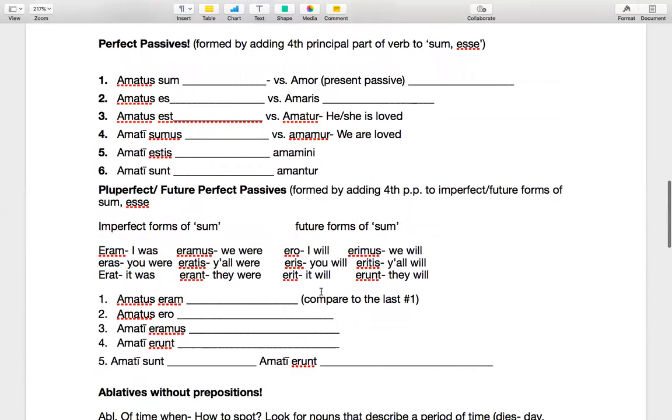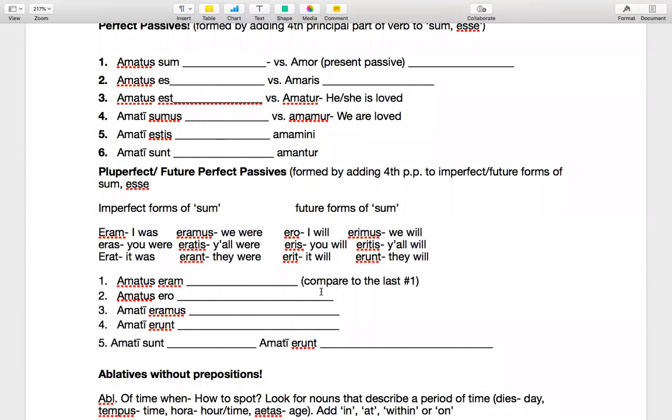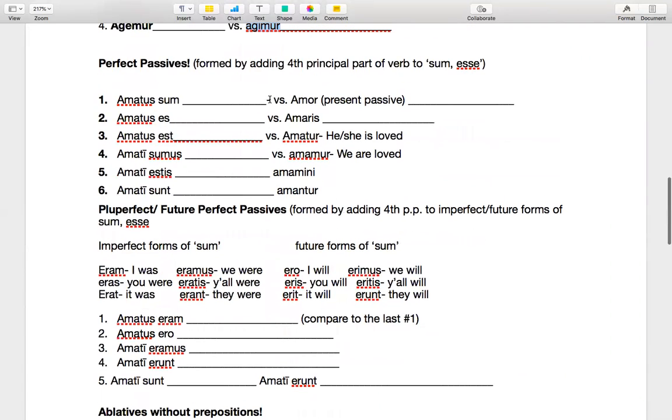Okay, and then we moved on to perfect passives. Again, if you're in the class, you don't have to sit through this again, but sometimes it's actually nice to get extra views. So let's say it's first person singular perfect passive. So I am verbed is how we want it. No, I'm sorry, I have been verbed.